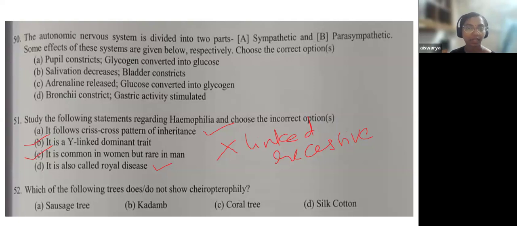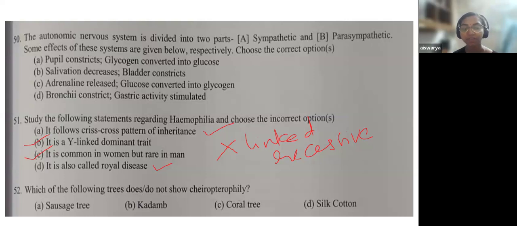It is rare in females, but females act as the carrier. That's why it follows a crisscross pattern. So in question 51 about hemophilia, what is right is A and D. But the answer to this question is B and C, because you have to choose the incorrect option.